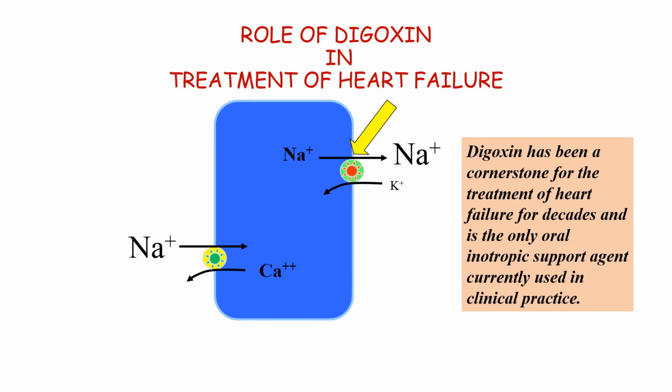Once sodium is more inside the cell, this sodium calcium exchanger will not function. There will be no movement of sodium to the cell inside. So more calcium will be retained in the cardiac muscle cell. If we have more calcium in the cardiac muscle cell, this calcium will facilitate muscle contraction. Therefore, it will help to improve the functioning of the heart. So this is the role of digoxin in heart failure. There is increased calcium level, and this calcium will be helpful as an inotropic supporting agent, which is clinically used in the patient of heart failure.